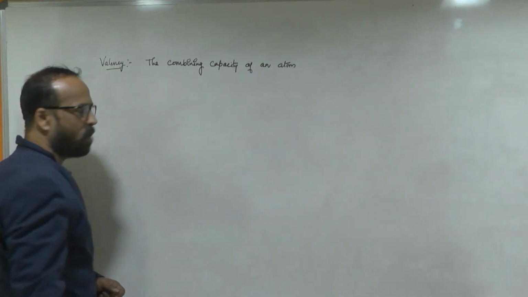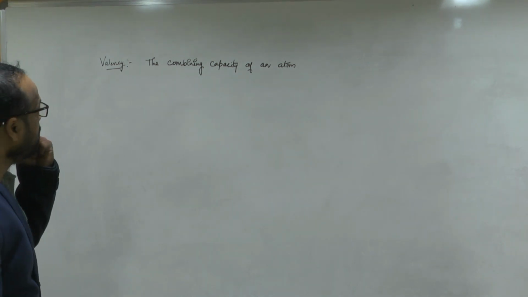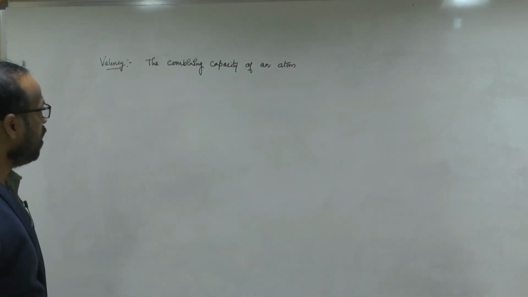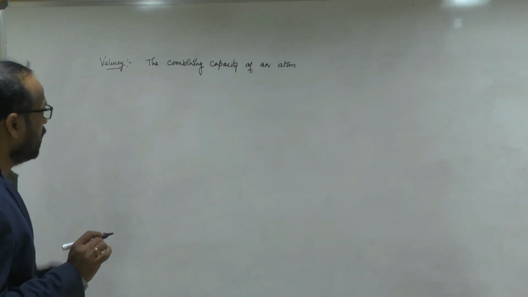The combining capacity of an atom is called valency. This is the definition. This definition is very, very important.